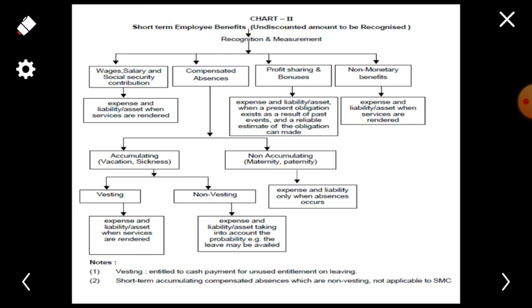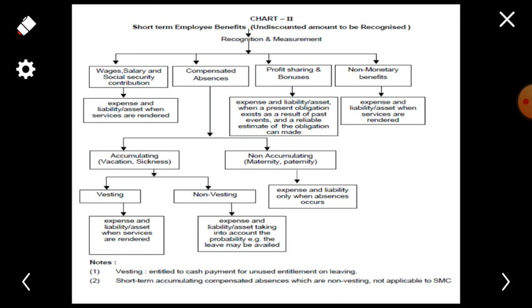Or sometimes some benefits are given in advance, so that is the reason it will also be recorded on the asset side. So therefore, whenever employer is giving salary wages, then it becomes expenses and it will be recorded to the profit and loss account. And when these benefits or these payments or these obligations are not being paid by the employer, at that time they will be recorded at the liability side of the balance sheet. And whenever such benefits are paid in advance, at that time these benefits will be recorded at the asset side of the balance sheet of the organization.